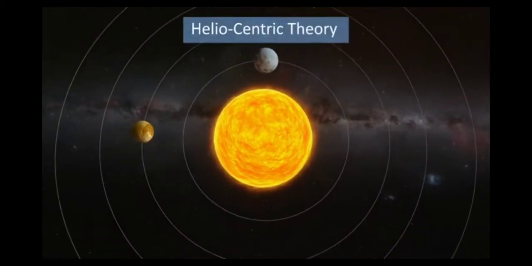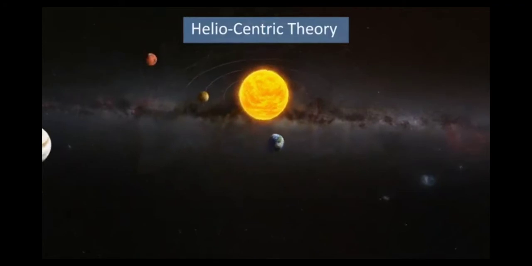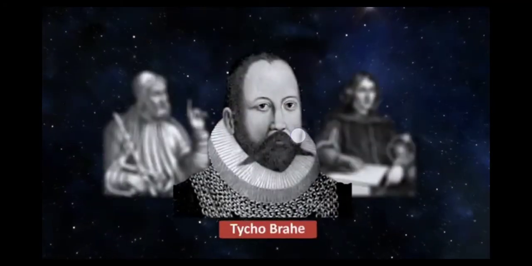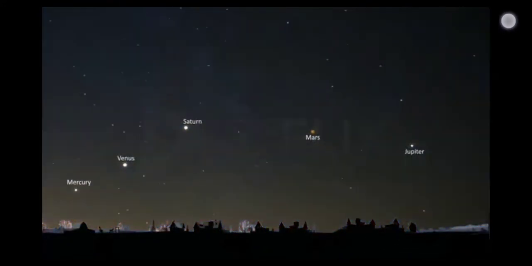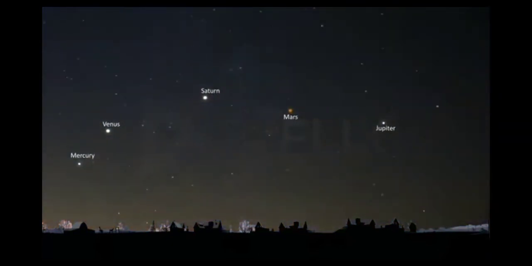Planets moved around it in perfect circles. Its theory was known as the heliocentric theory of planetary motion. Tycho Brahe had researched the motion of planets for over 20 years, but did not live long enough to analyze the data he had collected. Kepler consolidated Tycho's data to put forth his 3 laws of planetary motion.